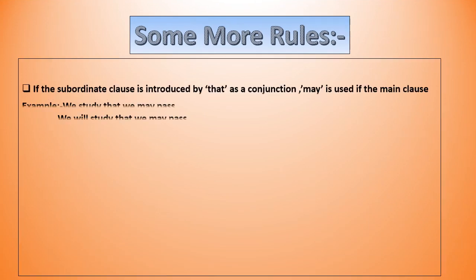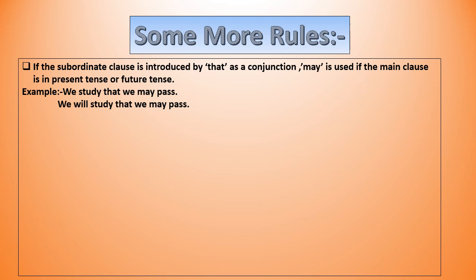Some more rules. Rule number 1. If the subordinate clause is introduced by "that" as a conjunction, "may" is used if the main clause is in present tense or future tense. Example, we study that we may pass, or we will study that we may pass. Here you can see that "that" has been used as a conjunction and we have used "may" in the subordinate clause, whereas the main clause is having present tense or future tense in its main verb.